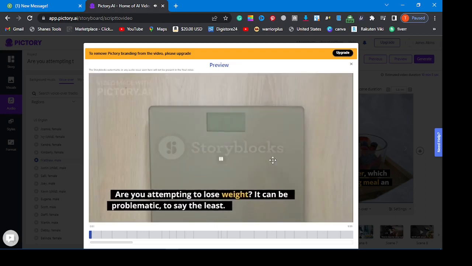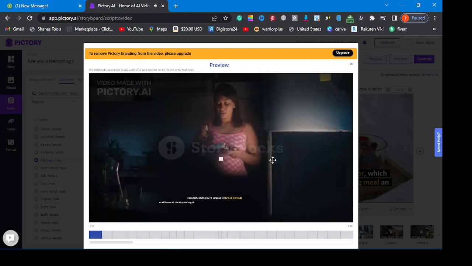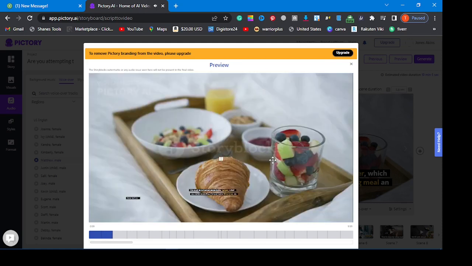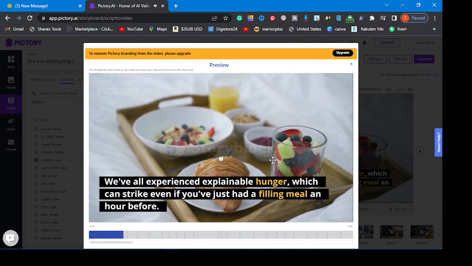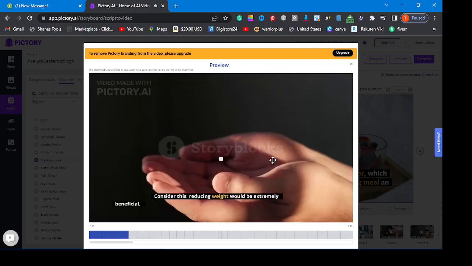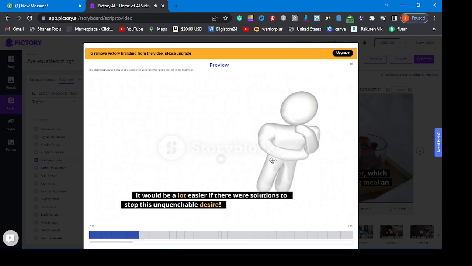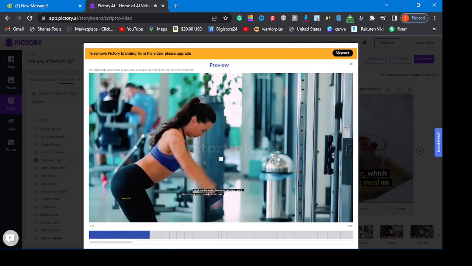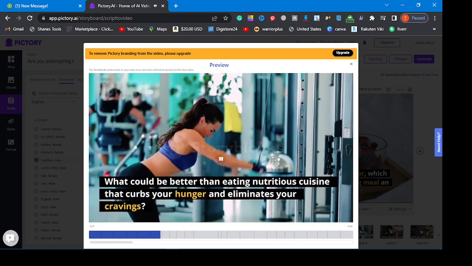Are you attempting to lose weight? It can be problematic, to say the least. Especially when you're plagued with food cravings at all hours of the day and night. We've all experienced unexplainable hunger, which can strike even if you've just had a filling meal an hour before. Consider this: reducing weight would be extremely beneficial. It would be a lot easier if there were solutions to stop this unquenchable desire. What could be better than eating nutritious cuisine that curbs your hunger and eliminates your cravings?